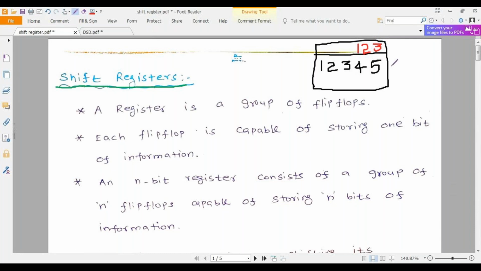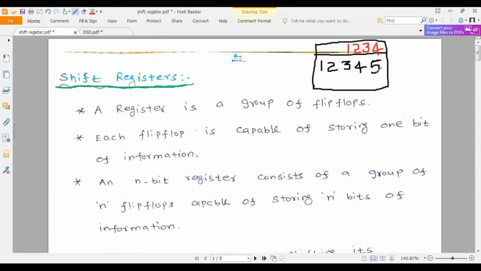I think you have experience. If you are using a calculator and you press a value, the current value will be displayed. If you press another value, the previous value we entered will be shifted to the forward location, and whatever value you enter will be present in the current location, isn't it? Suppose I am pressing 4, what will happen? The previous value will be shifted in your calculator display, and the current value pressed will be displayed in the current location, isn't it?